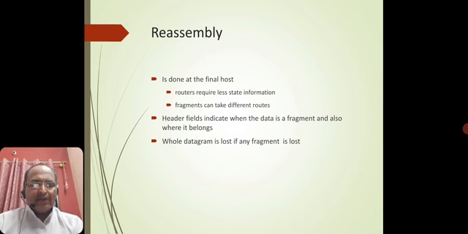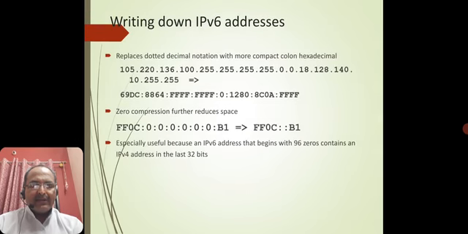Okay, so we'll continue the discussion. This is the mechanism for writing down IPv6 addresses. It replaces the dotted decimal notation with compact colon hexadecimal notation in the form of an IP address, and zero compression further reduces the space, as well as for reassembly and encapsulation, right?